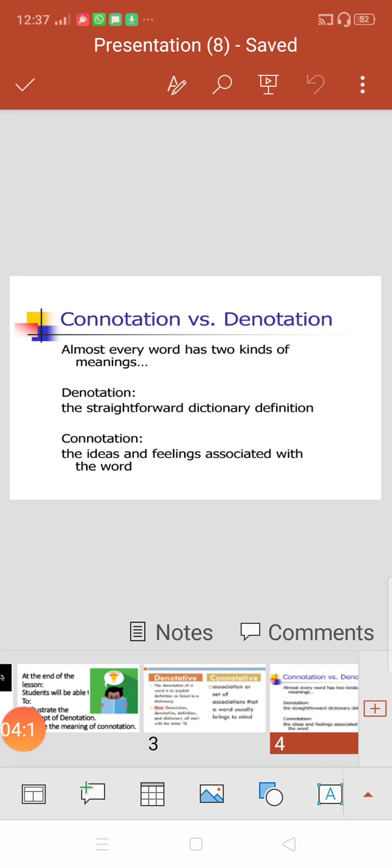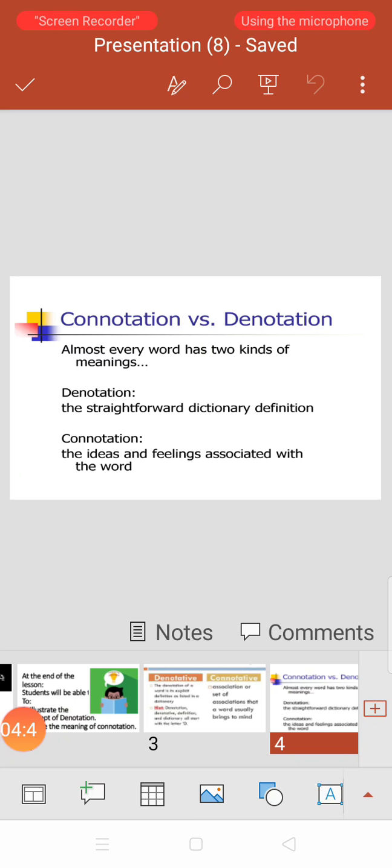Now we will learn the comparison between connotation versus denotation. Almost every word has two kinds of meanings. Denotation is the straightforward dictionary definition. There is no change in it. There could be more than one, two or three meanings of a word, but the exact meaning of that word is called denotation.